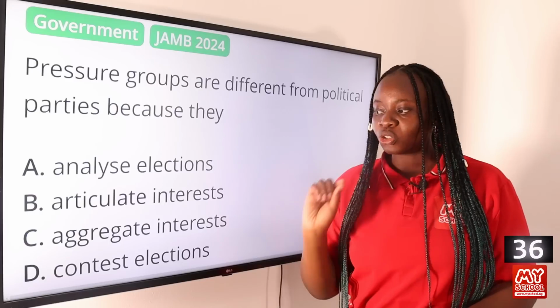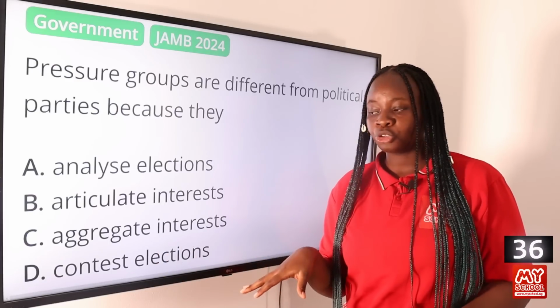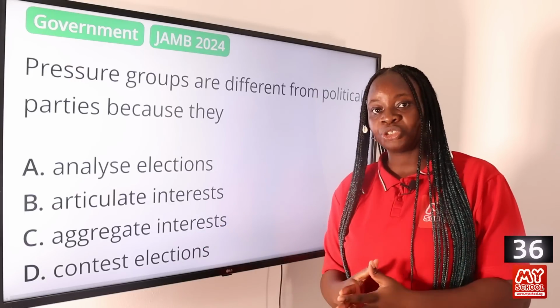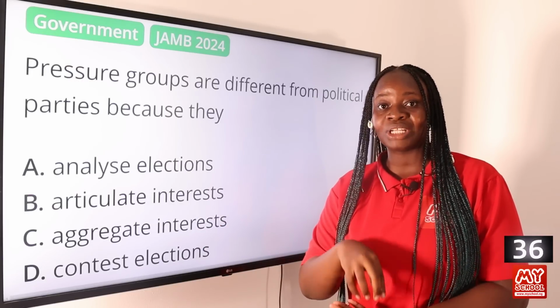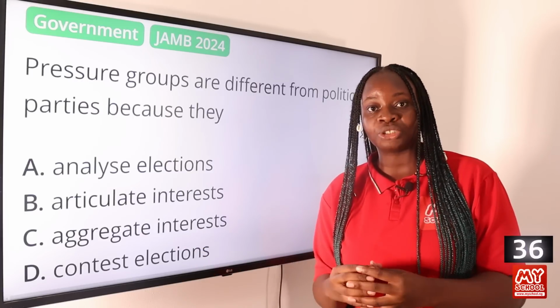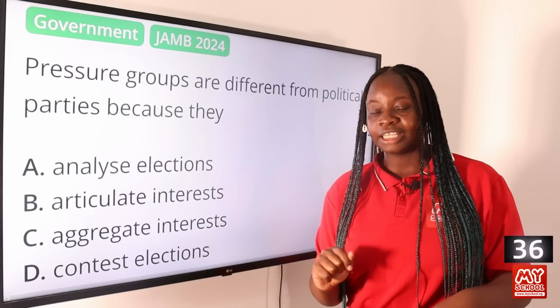But political parties, on the other hand, help to aggregate the interest of the people within the country. So they bring together a group of people who have similar interests and create a political party so that they can contest for election. So they help to bring together the interest of people, to aggregate the interest of people. They also contest in elections.